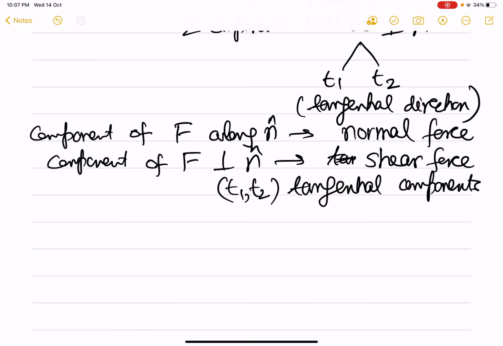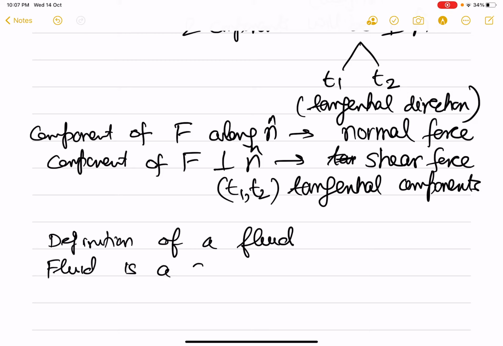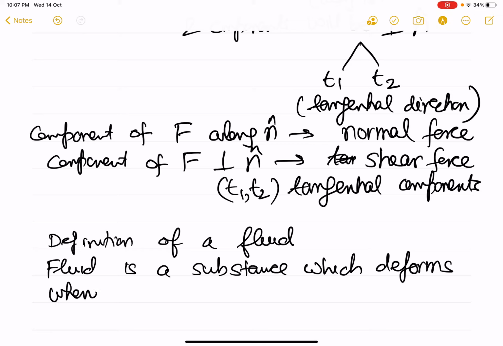Now let's come to the definition of fluid. A fluid is a substance which deforms when a shear force acts on it.